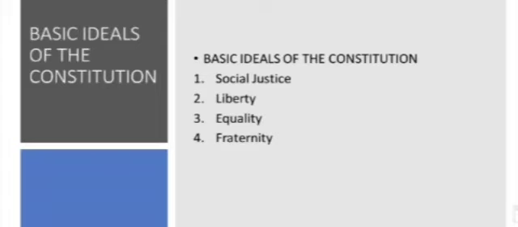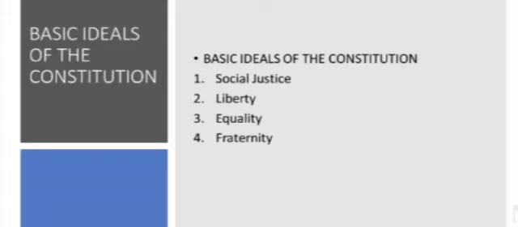For example, the scheduled castes and scheduled tribes are given reservation in jobs, educational institutions, etc., to improve their social status and living conditions. So every individual should have social justice. And the next ideal is liberty. The citizens of India are granted the liberty to choose their own ways of life. Yes, children, every person has a liberty to choose their own way of life.